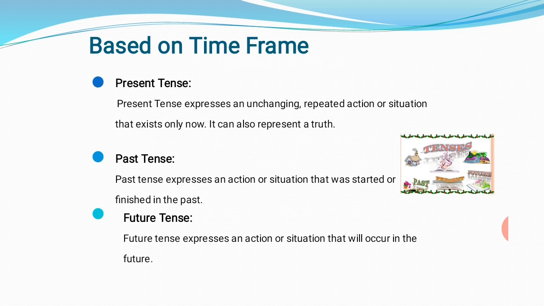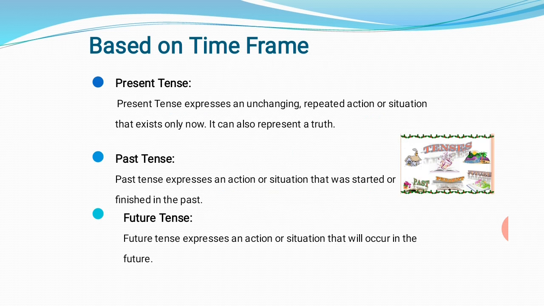Based on time frame, there are three kinds of tenses. I have already told you, tense means time: present tense, past tense, and future tense. Present tense expresses an unchanging, repeated action or situation that exists only now. Means we are talking about the present time. It can also represent a truth.